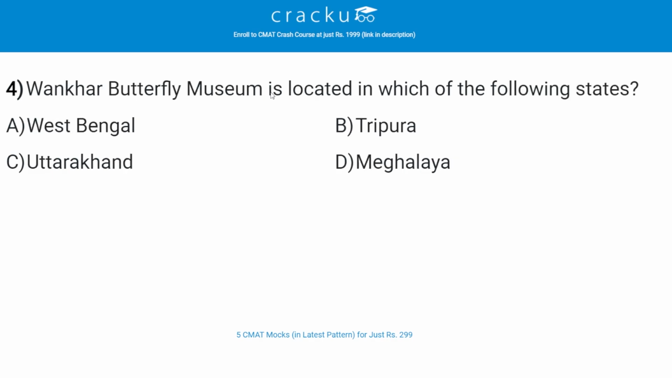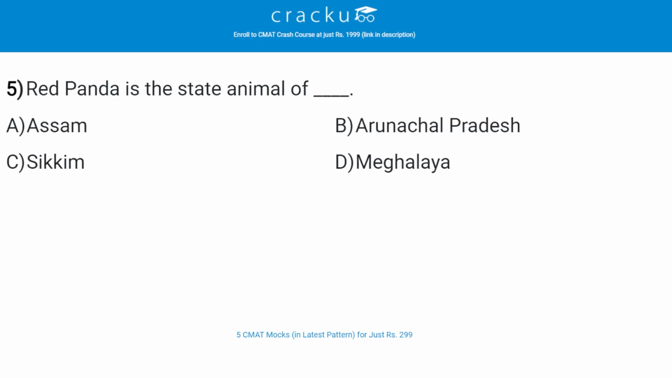Let's check the next question. Wankhar Butterfly Museum is located in which of the following states? The correct answer is D, Meghalaya. It is situated in Shillong, Meghalaya, and this museum was established in the 1930s. Let's check the next question. Red panda is the state animal of dash. The correct answer is C, Sikkim. The red panda is slightly larger than a domestic cat with a bear-like body. Red pandas are very skillful and acrobatic animals that predominantly stay in trees.